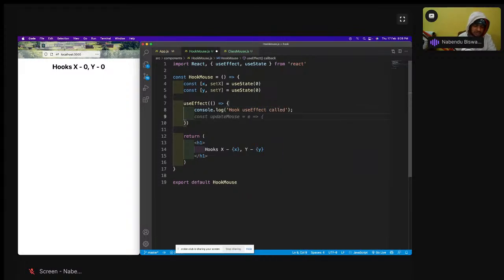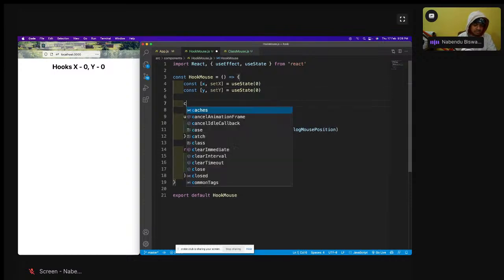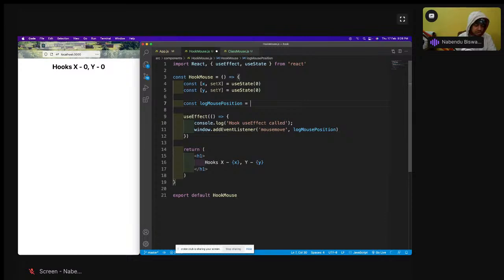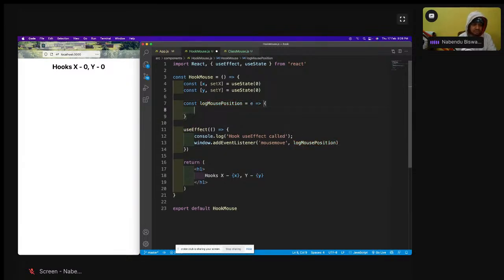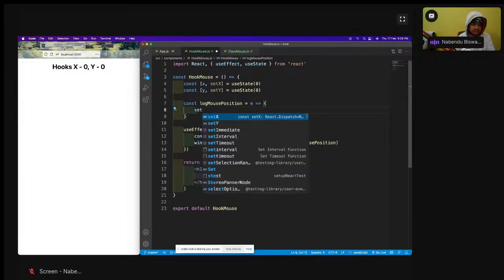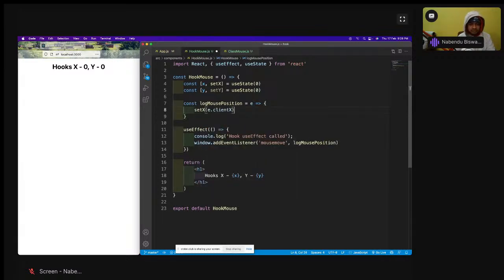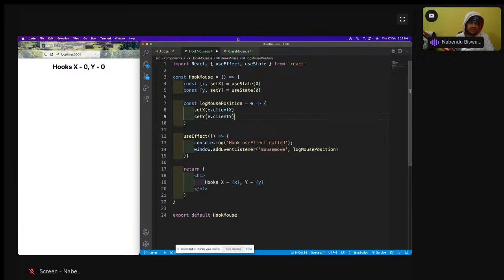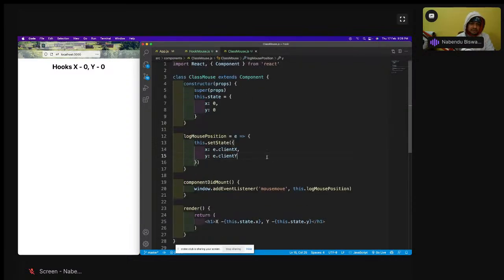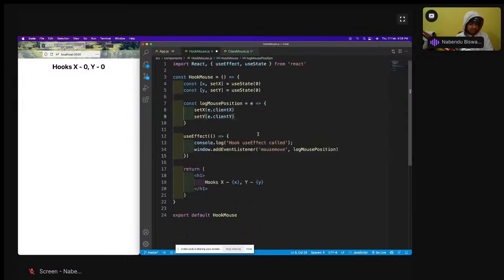Then again we're going to have window.addEventListener, mousemove and logMousePosition. const logMousePosition equal to e, and here we're going to have setX and setY, because setX and setY are there. This is how it works here. So normal thing is save it.